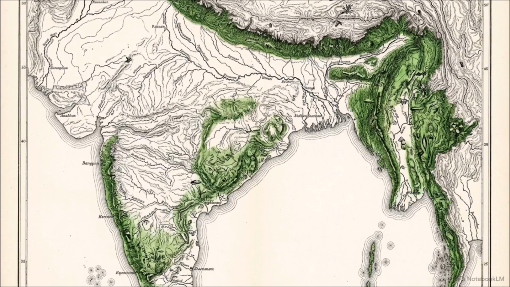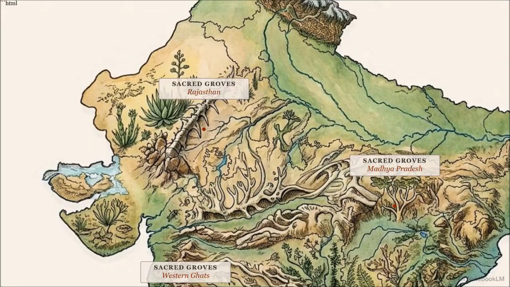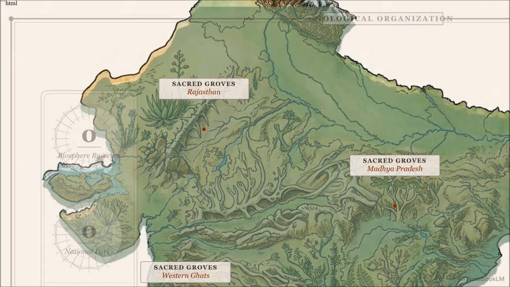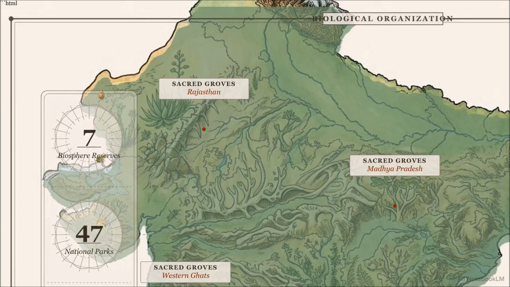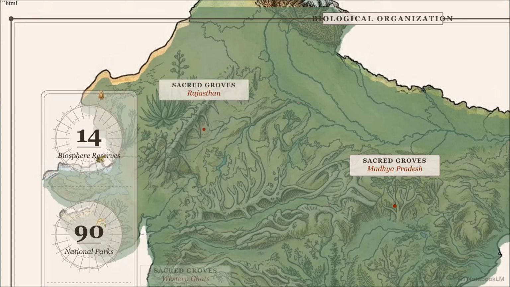3 of these hotspots cover India's exceptionally high biodiversity regions: the Western Ghats and Sri Lanka, Indo-Burma, and the Himalaya. To manage these areas, India established specific infrastructure, exactly 14 biosphere reserves, 90 national parks, and 448 wildlife sanctuaries. You must also know the protected sacred groves: Khasi and Jaintia Hills in Meghalaya, Aravalli Hills of Rajasthan, Western Ghats of Karnataka and Maharashtra, and Sarguja, Chanda, and Bastar in Madhya Pradesh.